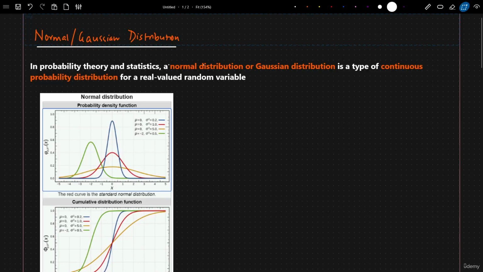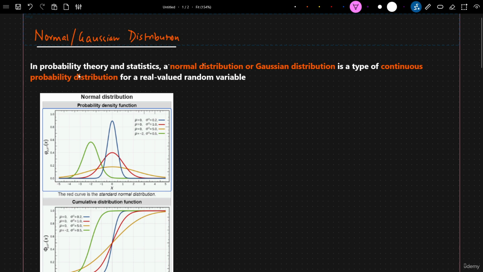Hello guys, so we are going to continue the discussion with respect to statistics, and in this video we are going to discuss a very important distribution called the normal or Gaussian distribution. There are so many amazing things to learn about this distribution because most of the common data that exists in this world follows a normal or Gaussian distribution. So let us go ahead and understand this, and first of all, we'll go ahead with the definition.